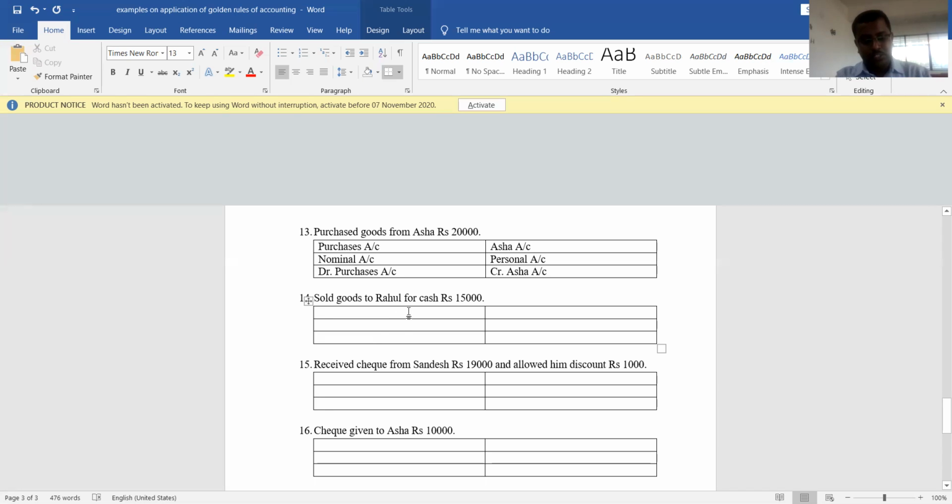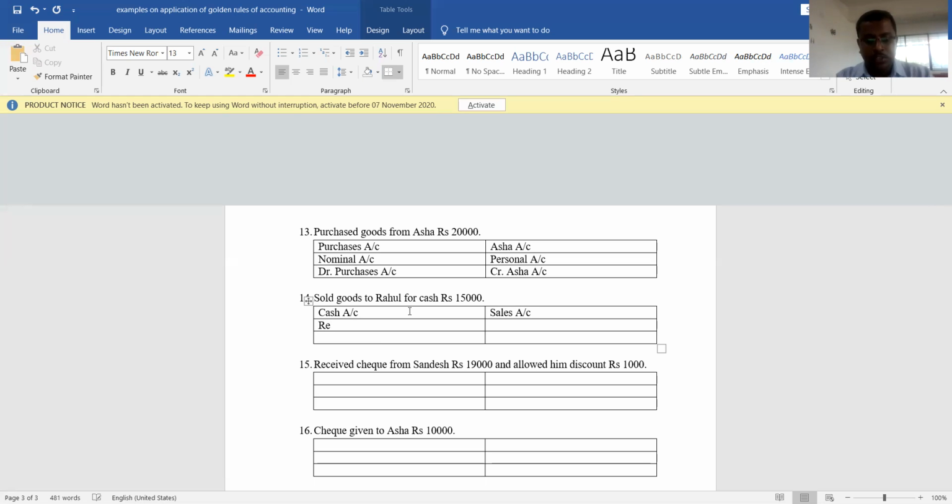So which are the two accounts? One is cash account and another one is sales account. Sold goods to Rahul for cash. So cash account is receiving the benefit and sales account is giving the benefit. So these are two accounts.